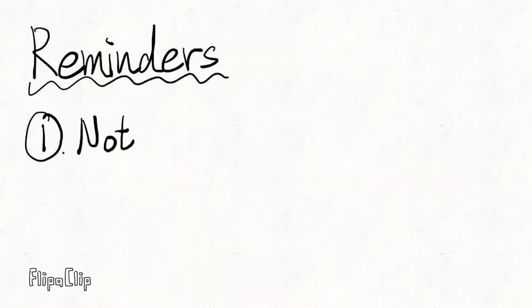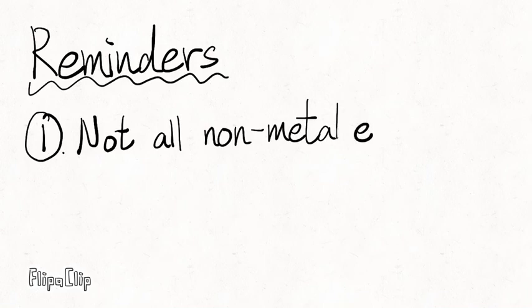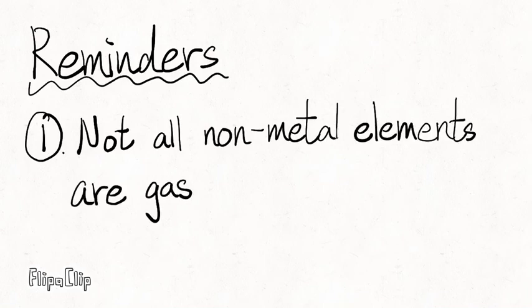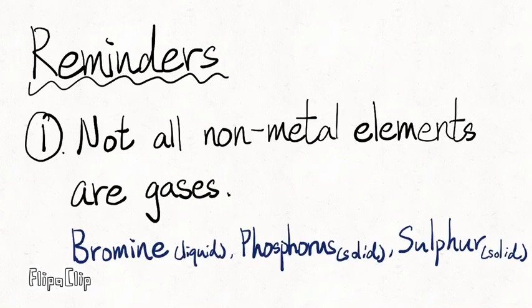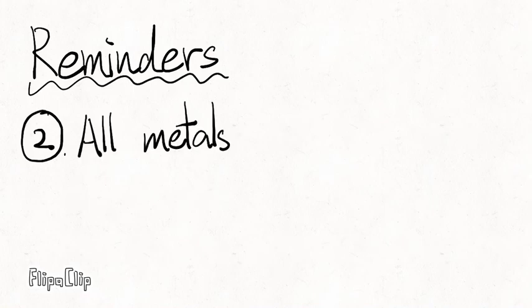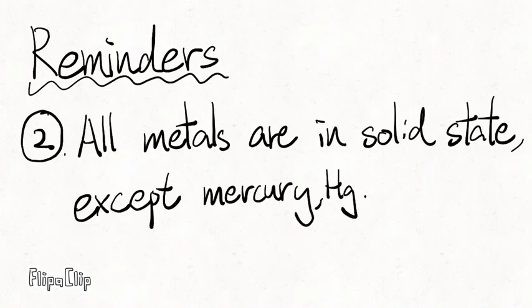Finally, some more reminders for you. Not all non-metal elements are gases; apart from bromine in liquid state, phosphorus and sulfur are solid at room temperature. Besides, all metals are in solid state, except mercury. Mercury is a transition metal which is in liquid form.